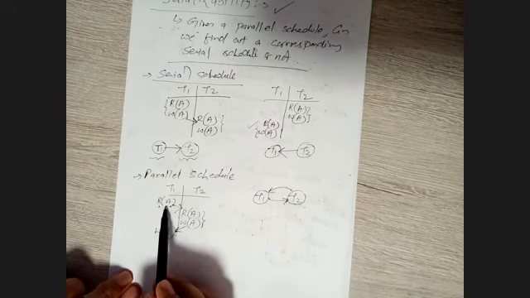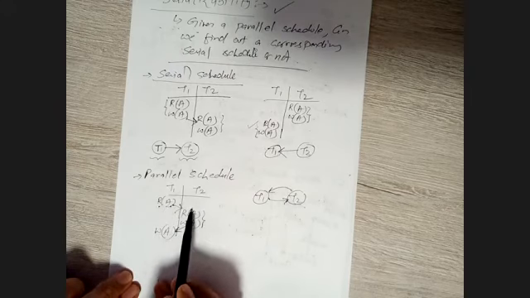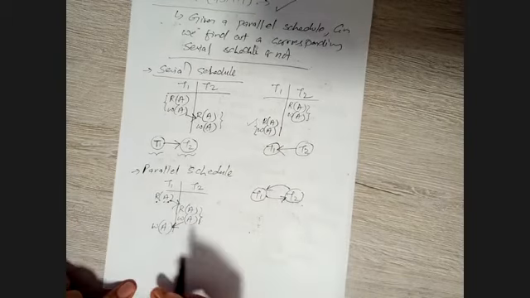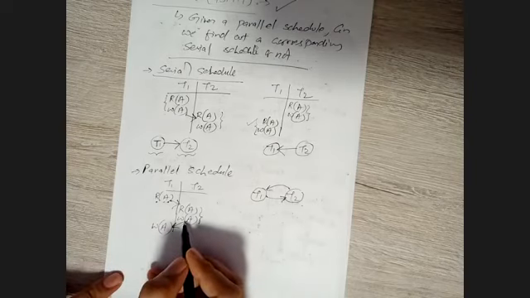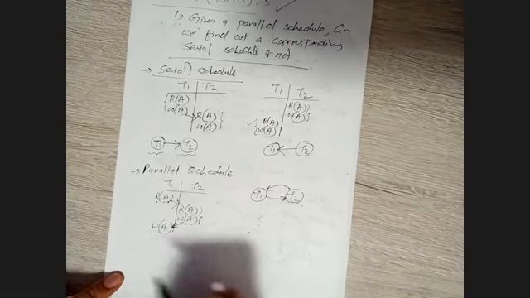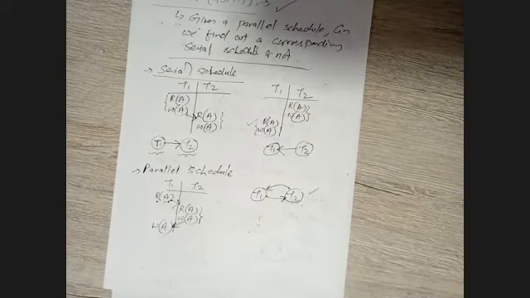We are just stopping T1, and then we are giving a chance to the T2 transaction to start its execution, and then going back from T2 to T1 again. This way we can plot a simple graph. Remember, this is a simple graph that shows the flow of execution of your transactions inside a schedule, right?